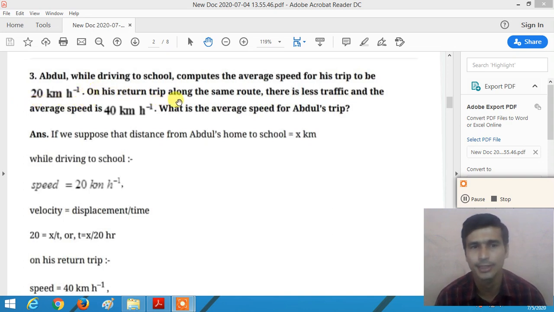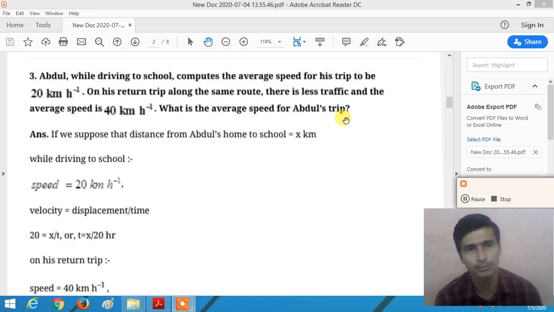On his return trip along the same route, there is less traffic and the average speed is 40 km per hour. So in the return trip, the average speed is 40 km per hour. What is the average speed for Abdul's trip, right?